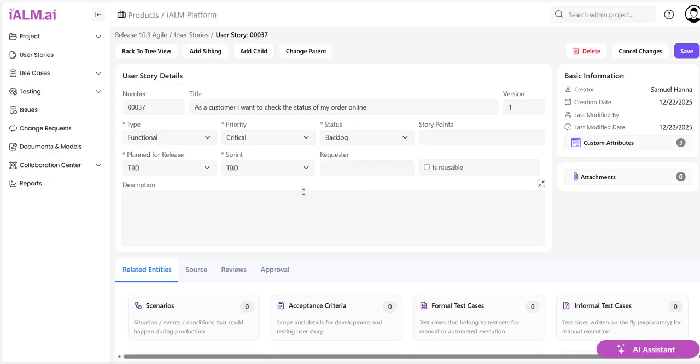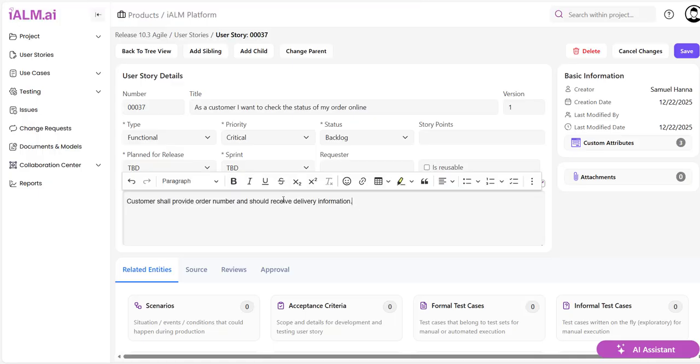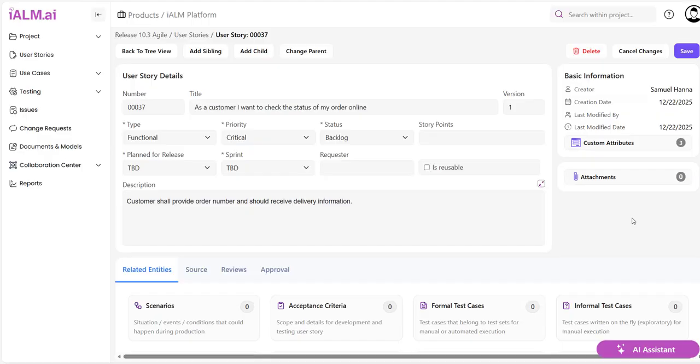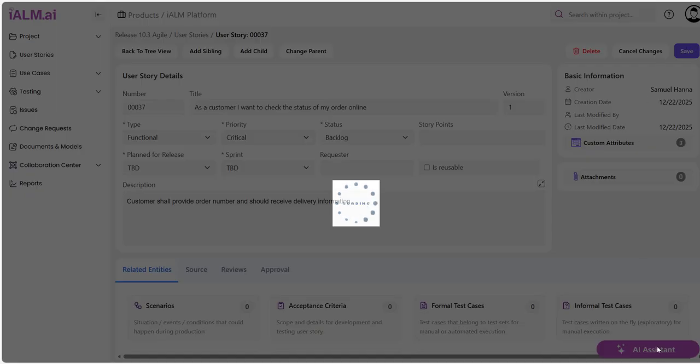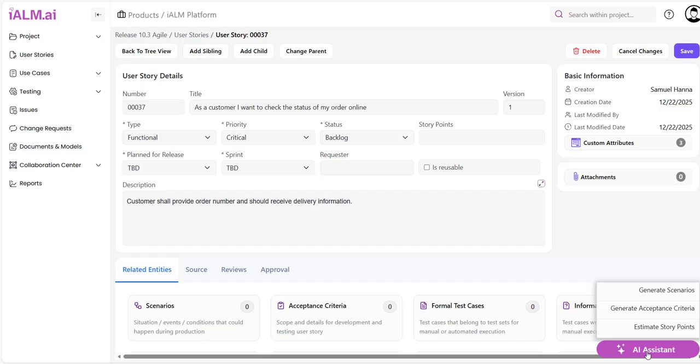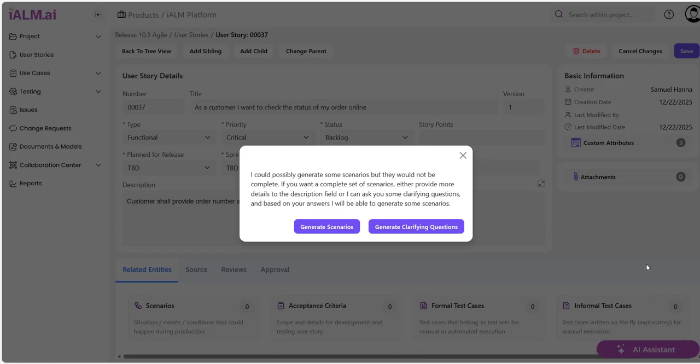Let's give it some details. Okay, here. We'll add some brief description. All right? Let me save quick. Okay, now let me go back to the AI Assistant and say, now generate scenarios.